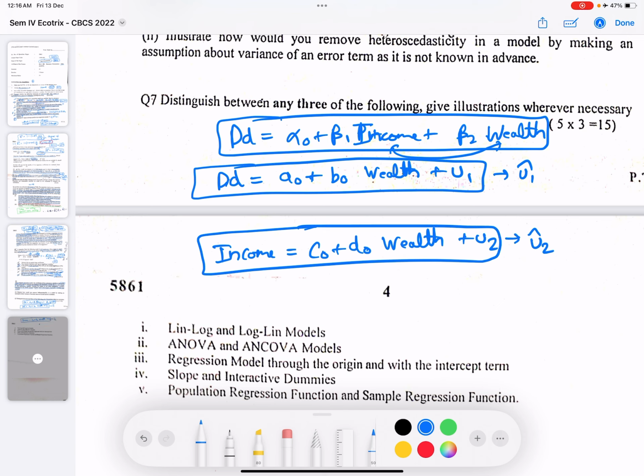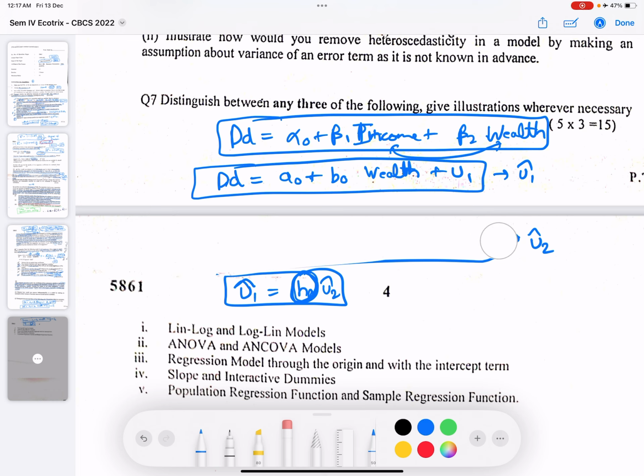Now if we regress U1 hat on U2 hat, suppose we get h naught as the coefficient of U2 hat. So this h naught would give us the impact of the income solely. Okay, I'll try to explain it with the help of another example.